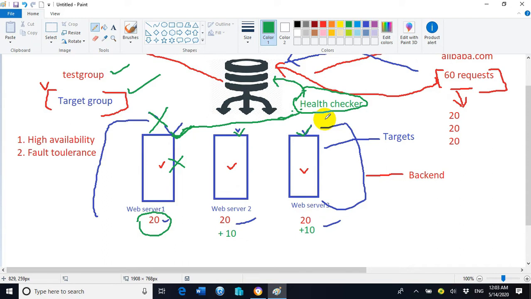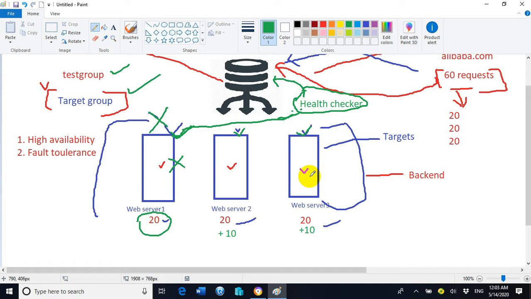So the available servers are web server 2 and web server 3, the remaining servers after web server 1 is down. The 60 users' requests will be divided into 30 and 30 among web server 2 and web server 3 in equal ratio.